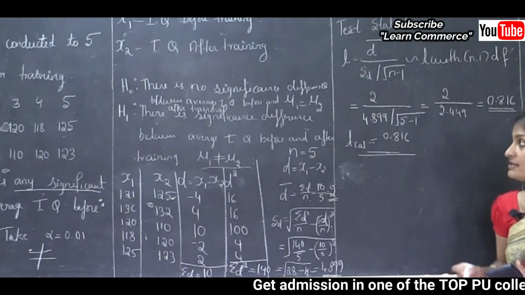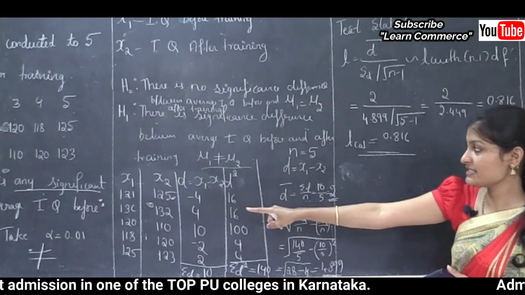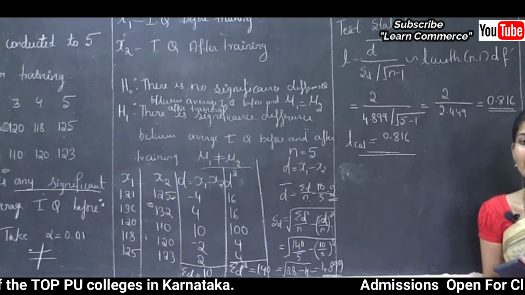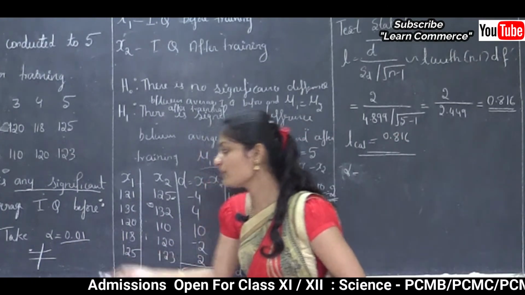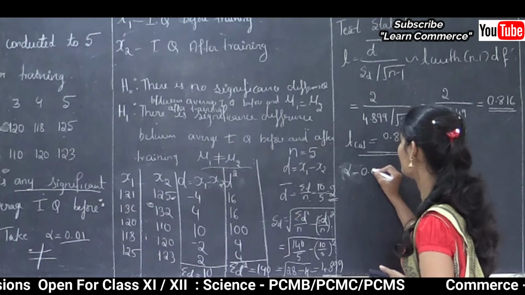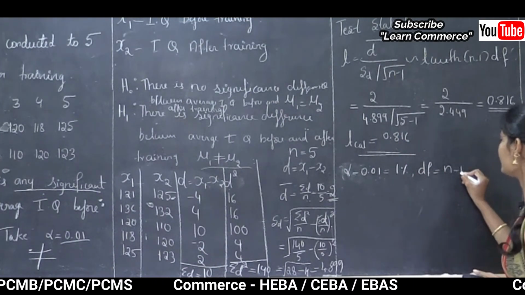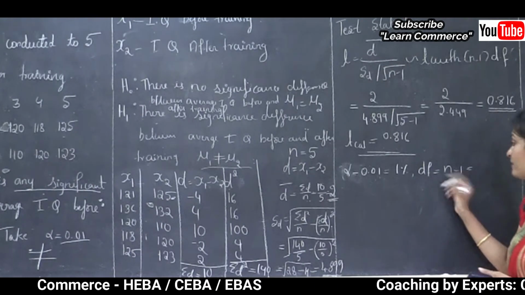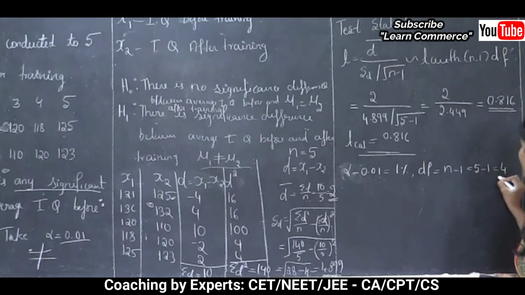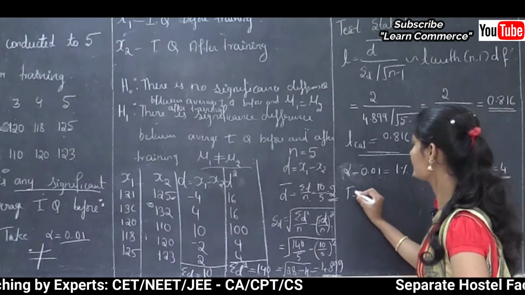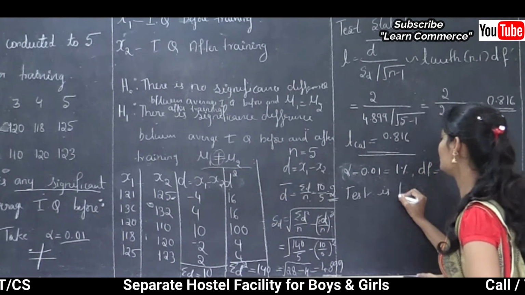Next, step 4: based on this alternative hypothesis, alpha as the level of significance, and degrees of freedom, we can find critical values. So here alpha is 0.01. Then degrees of freedom, this is n minus 1. So to calculate degrees of freedom, the formula is n minus 1. Here n is 5, 5 minus 1 is 4. And here the test is, see, this is not equal to type. So here the test is a two-tailed test.